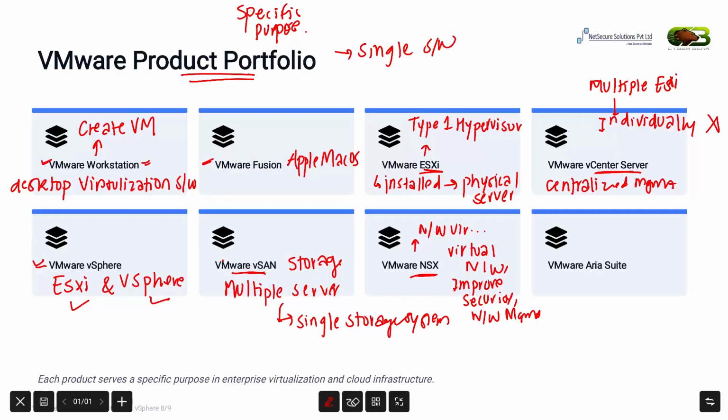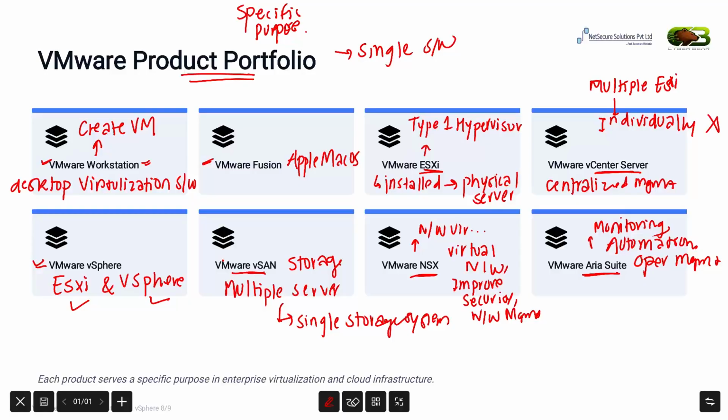Finally, we have the VMware Aria Suite. This suite provides tools for monitoring, automation, operations management, and performance utilization. It helps administrators efficiently manage large enterprise infrastructure.